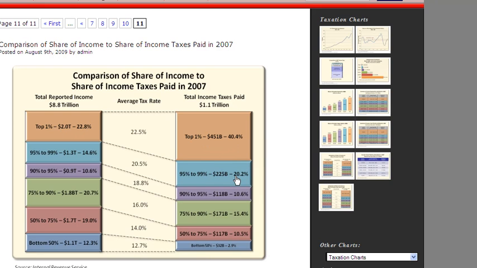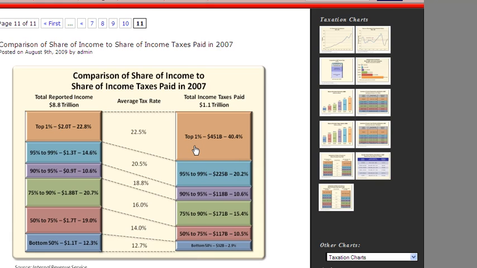And at the bottom half of earners, half of the households in the United States tax filers pay less than 3% of the overall tax receipts for the U.S. Very highly skewed. The people who make the most money pay a hugely disproportionate amount of the taxes in the United States. An interesting figure that most Americans are not aware of.